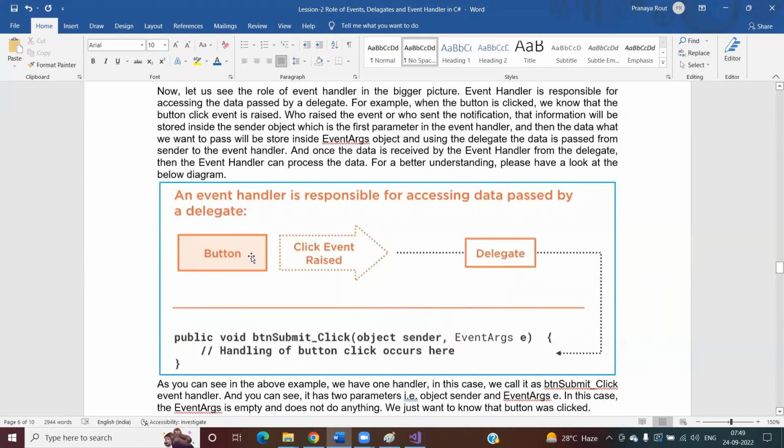So what you need to understand is that the event handler is responsible for accessing the data passed by a delegate, right? So the event handler never directly communicates with the button, or you can say the event raiser. It is always going to get the data from the delegate. So you can see, for this button click event, there is an event handler. This event handler is registered with the delegate for this particular event.